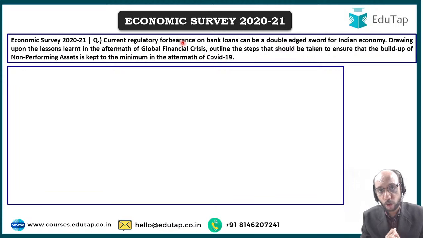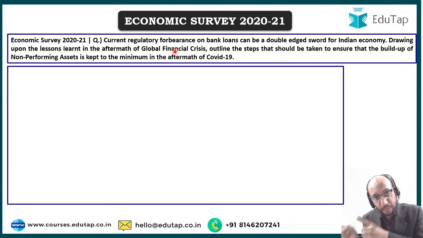Now the problem with forbearance is that it can go a little too far, in the sense कि आपने मेरे को टाइम दिया, you have given me respite, आपने मेरे को रियायत दी, लेकिन वो कितनी देनी चाहिए, कब तक देनी चाहिए, उसके ऊपर there is no scientific law, right? And human decisions can go wrong. During the global financial crisis of 2008, what happened is that again Indian banks exhibited forbearance, that they gave time for borrowers to repay, and many a times it was seen that borrowers were never able to repay the money back, and that led to a huge problem of non-performing asset 7-8 years down the line.